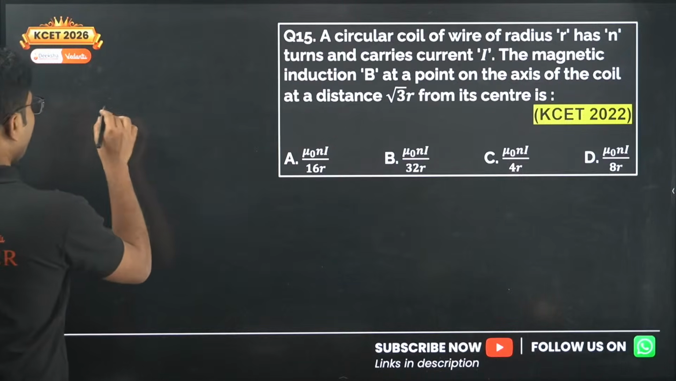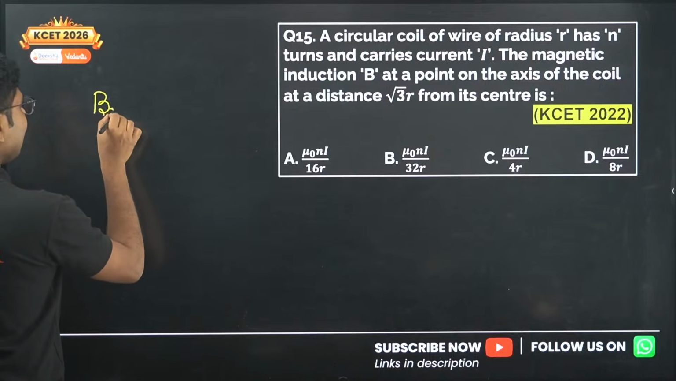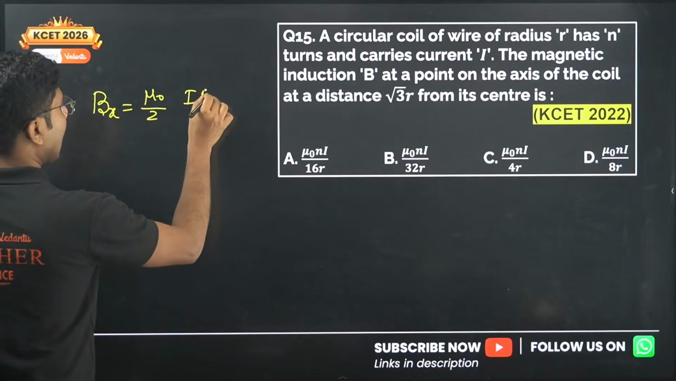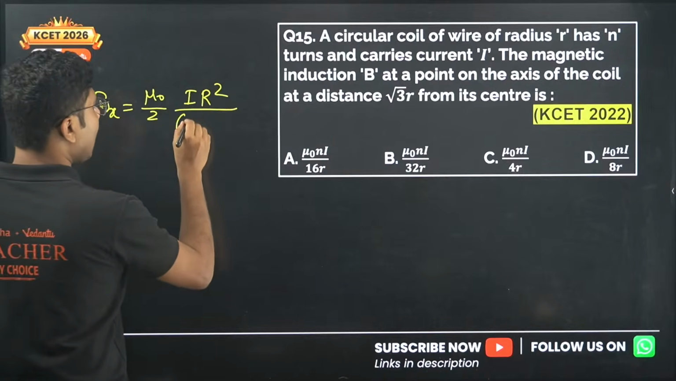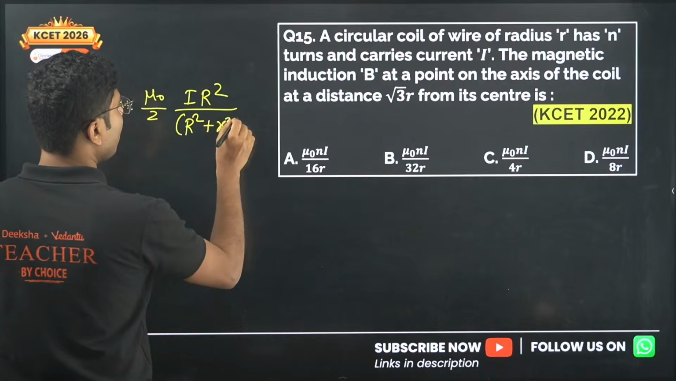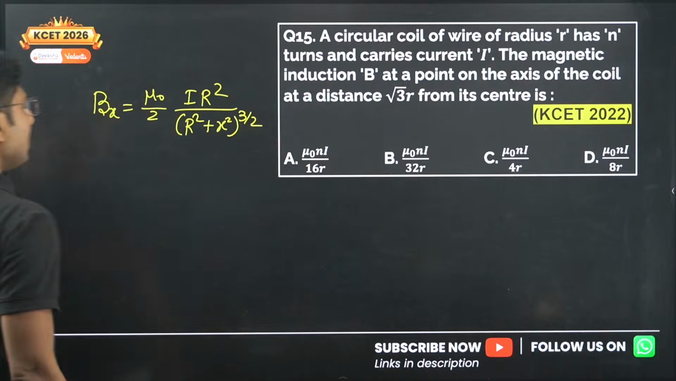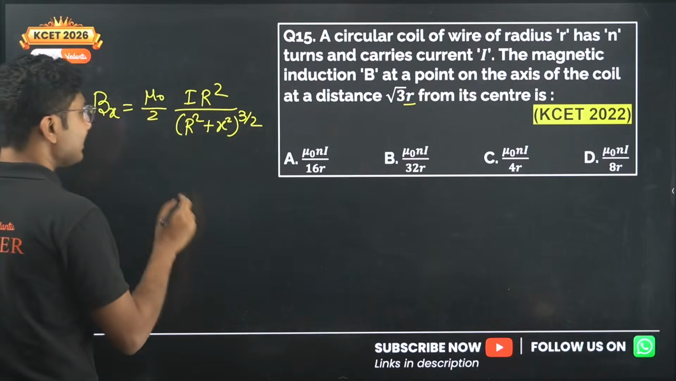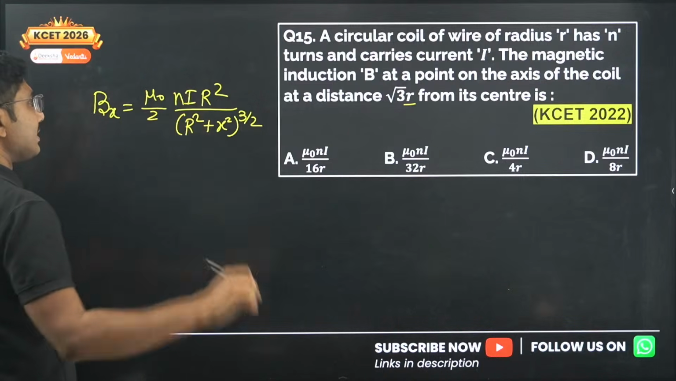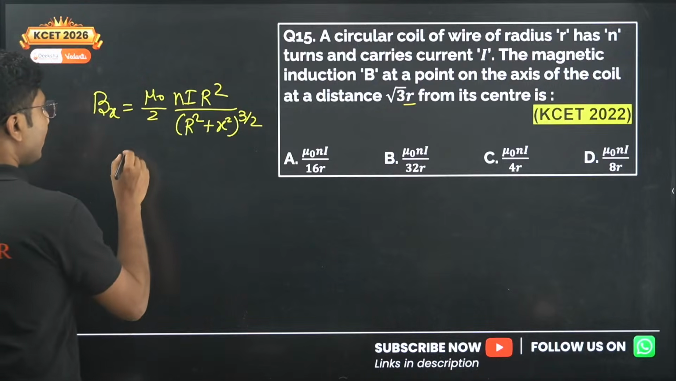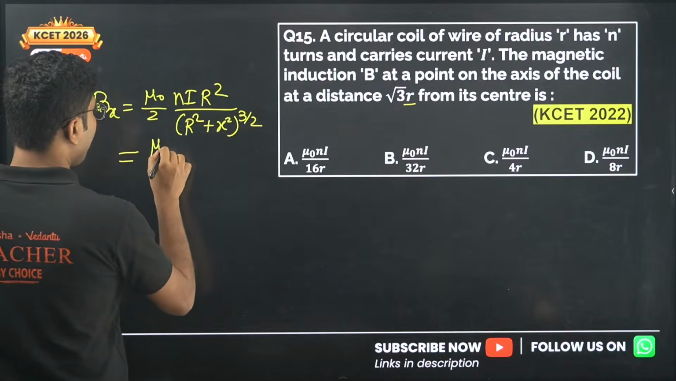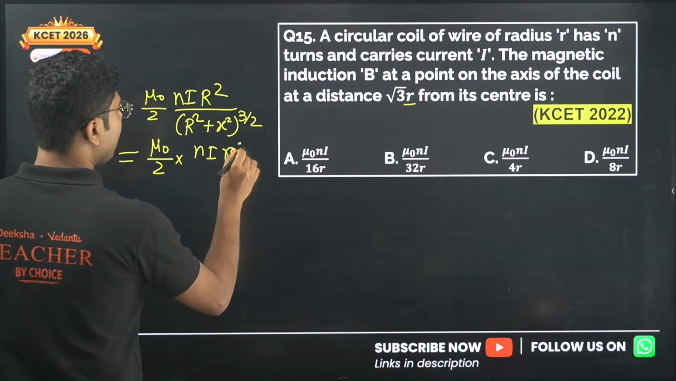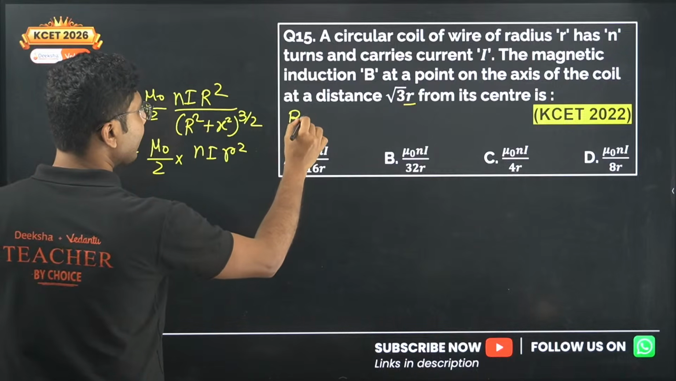So what is the formula for magnetic field at a distance x? It is given by mu naught by 2, I R square divided by R square plus x square to the power 3 by 2. Now we have to put the value here: instead of capital R, small r as given as the radius, and also n, the number of turns, is given, so you have to put n over here as well. So now let's try to solve it. Mu naught by 2 into n I small r square, because in this question capital R is given as small r.